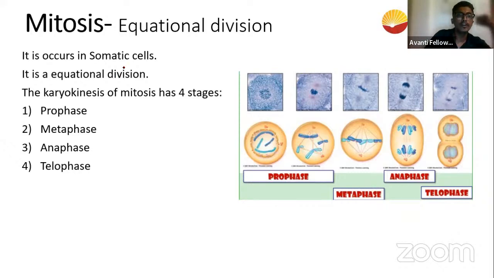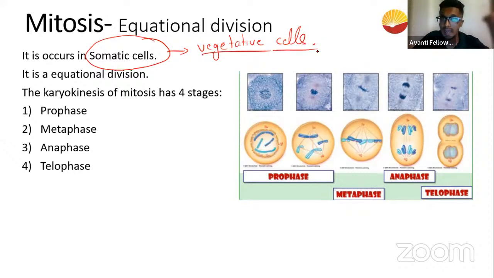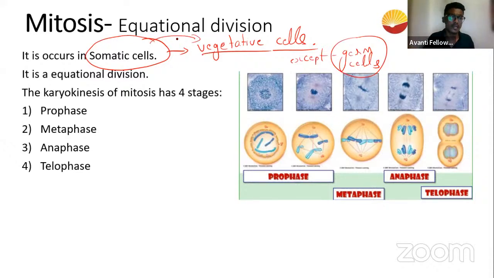Now, coming to mitosis, we understood that it happens in somatic cells, and somatic cells are also called vegetative cells, which are all the cells in your body except germ cells. Okay, germ cells. What are germ cells? Germ cells are your sperm and ova. Except for that, all of them are called what? Somatic cells. Okay, and it is also called equational division. Done.